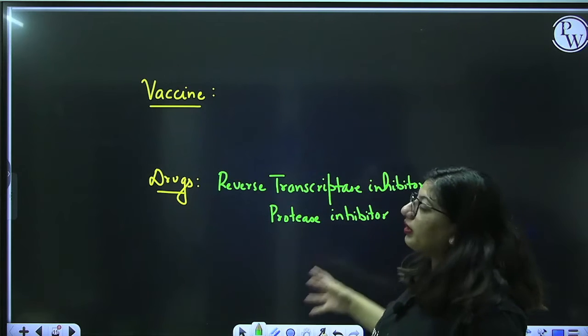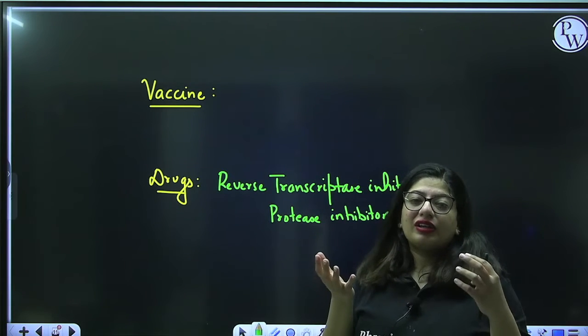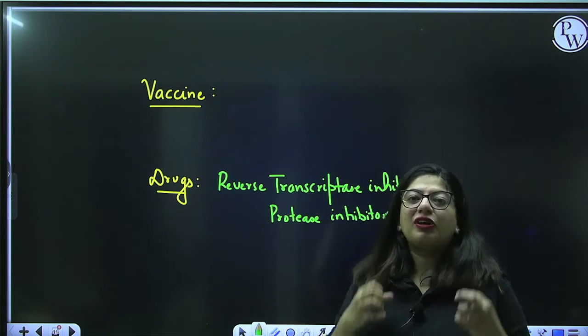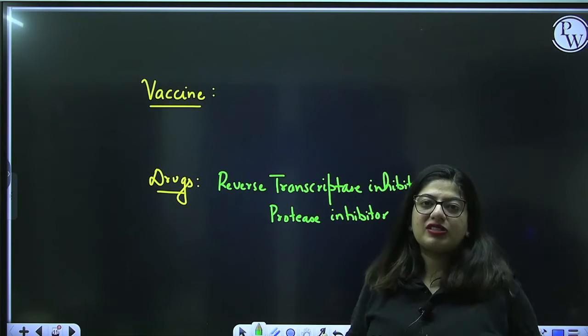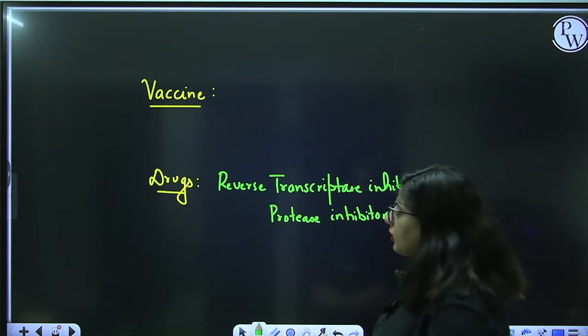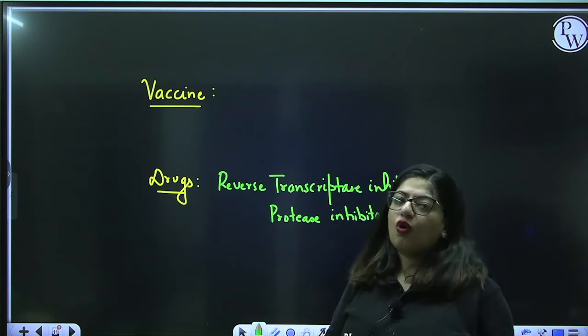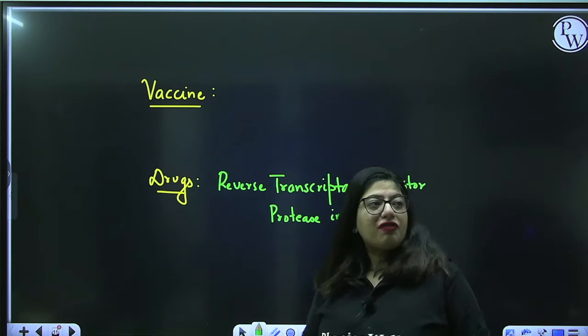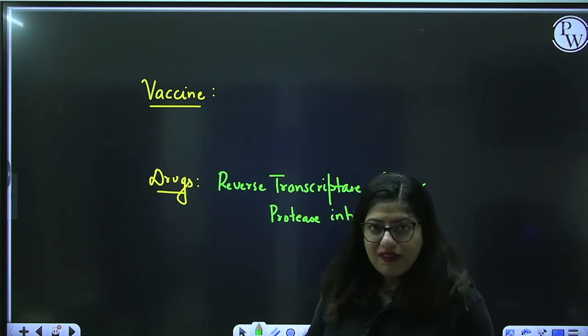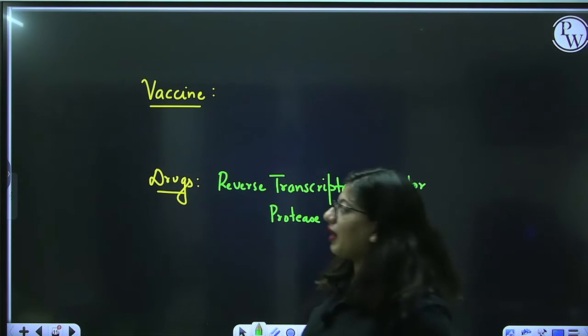If these are not there, the virus will not be able to multiply in your body, the virus will not be able to grow in your body. So these drugs are given, right? Sometimes alone, sometimes in combination. Then we have the vaccine. Do we have the vaccine? No, we don't have the vaccine.